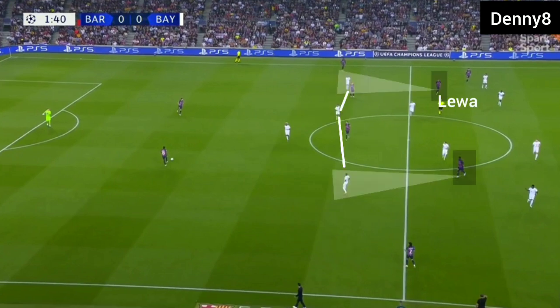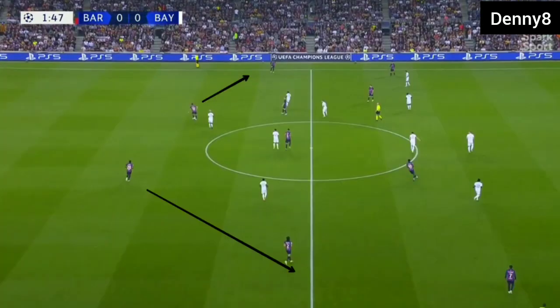Barcelona's striker and attacking midfielder were playing between the lines, but due to Bayern's second line being central and compact, Bayern's wide midfielders were covering and studying the Barcelona striker and attacking midfielder. Because Bayern's second line was compact and narrow, Barcelona's centre-backs were unable to penetrate Bayern's second line, and Barca's striker and attacking midfielder were unable to receive the ball between the lines. So Barcelona's centre-backs were forced to build the game from wide due to the lack of passing options.